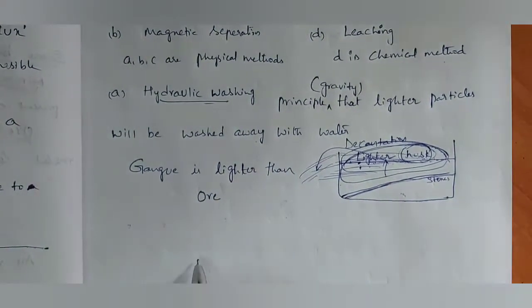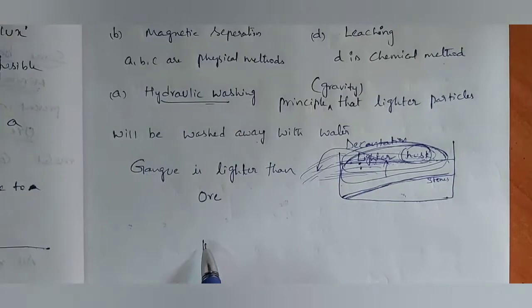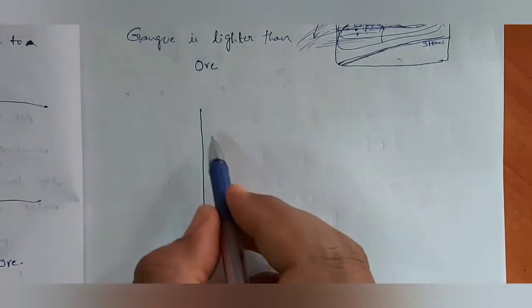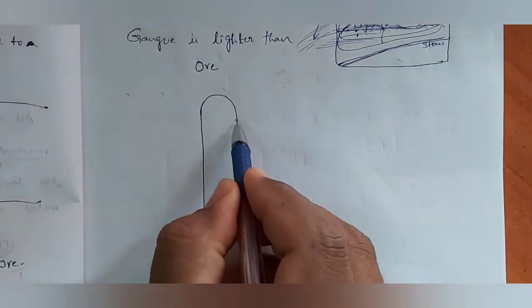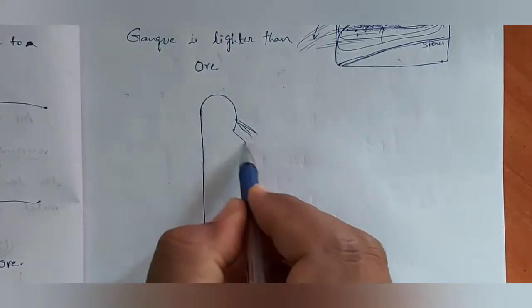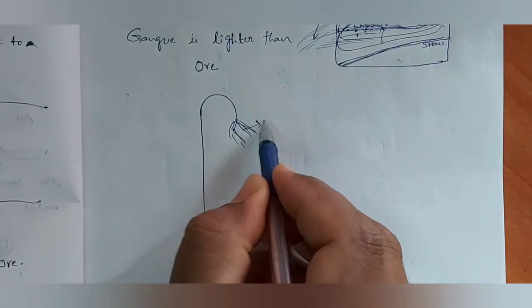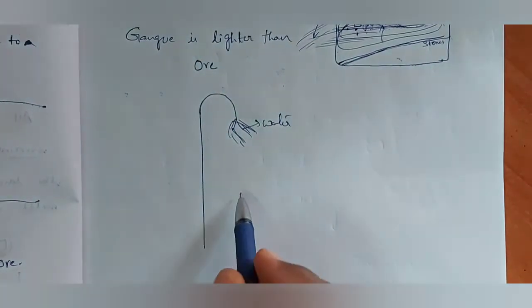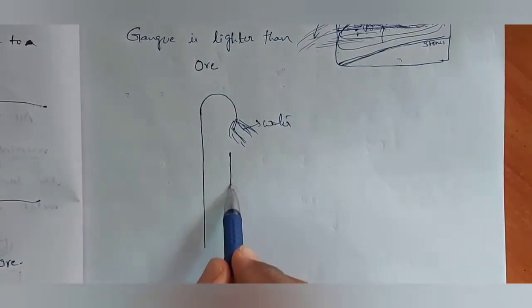See, we have one tap, one pump which is producing a very high stream of water. Now we are going to keep one table.